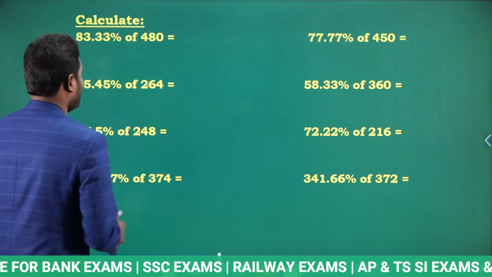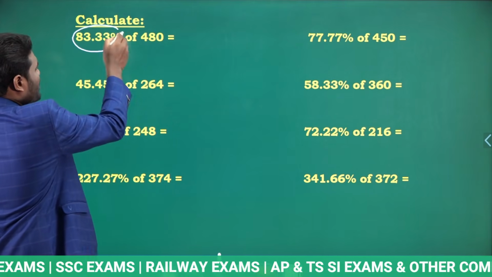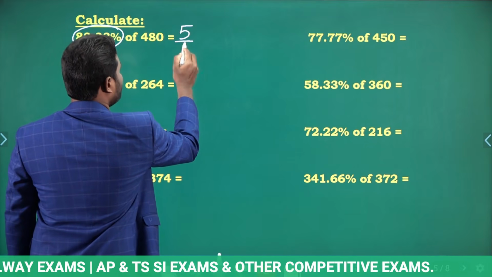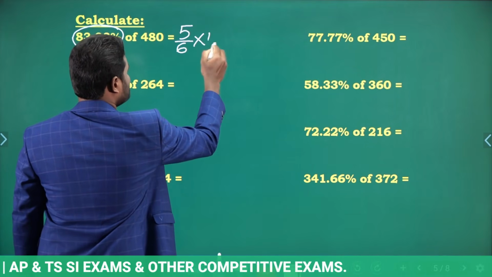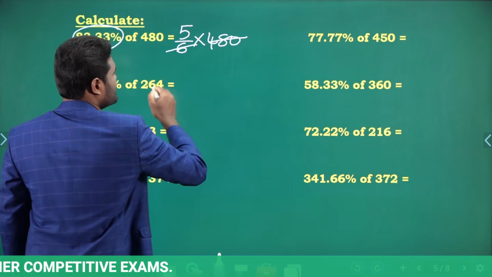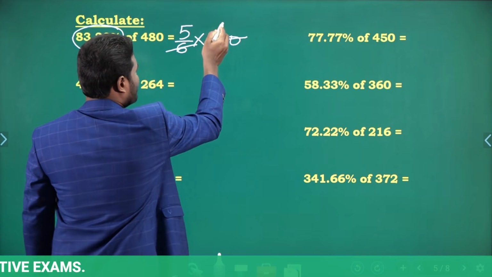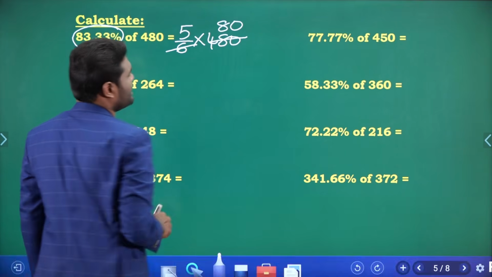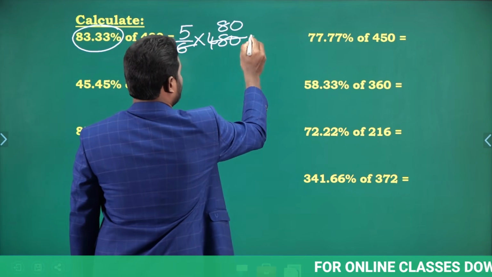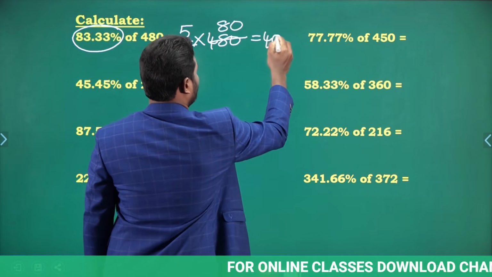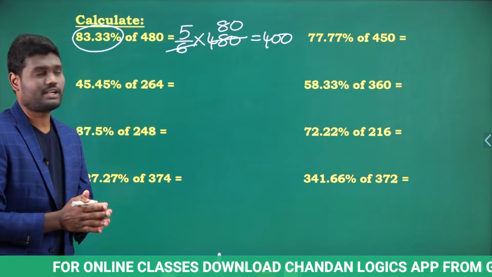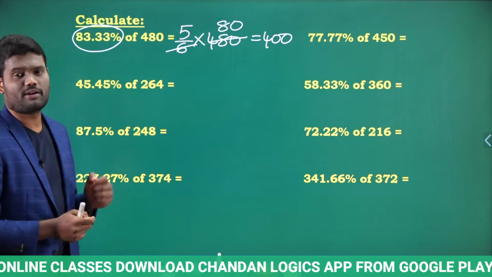83.33% of 480. So what is 83.33%? 83.33% is nothing but 5 by 6. So 5 by 6 into 480. Now look here, 480 divided by 6 how many times? 6 80 times is nothing but 480. Yes. Now 80 into 5. So 80 into 5 is nothing but 400, which means 83.33% of 480 is nothing but 400.